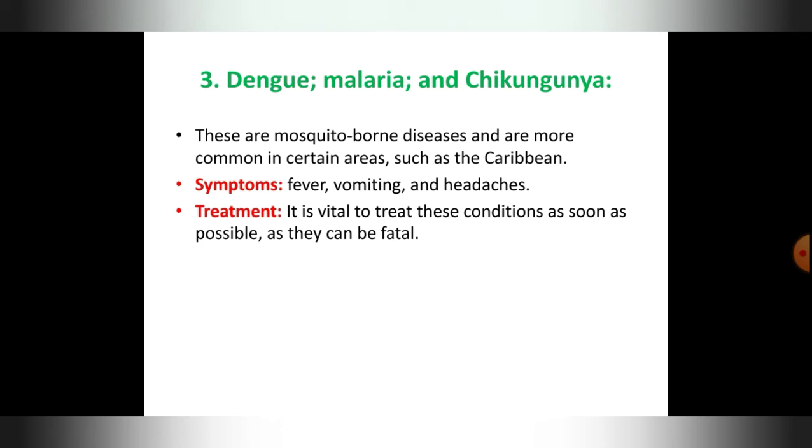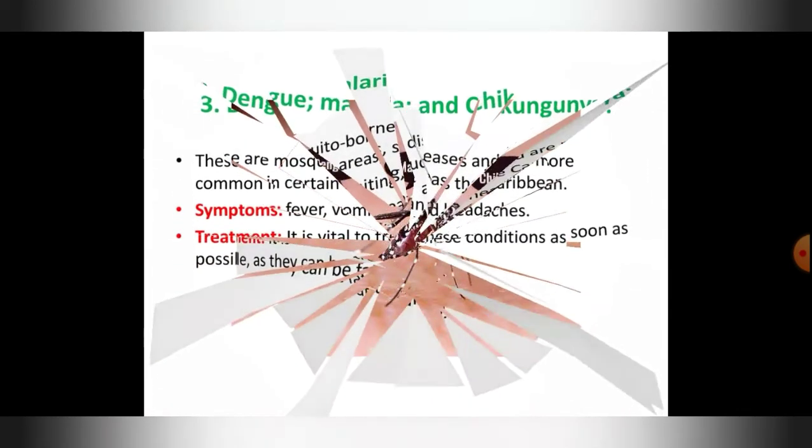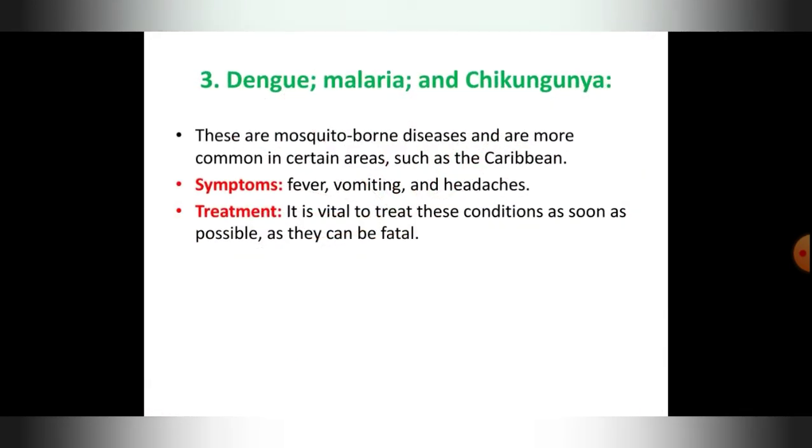Dengue is also called a break bone disease because it leads to severe joint pains and bone pains, and that is why it is called that. Malaria is caused by a parasite, a protozoan, for which mosquitoes are usually the vectors.